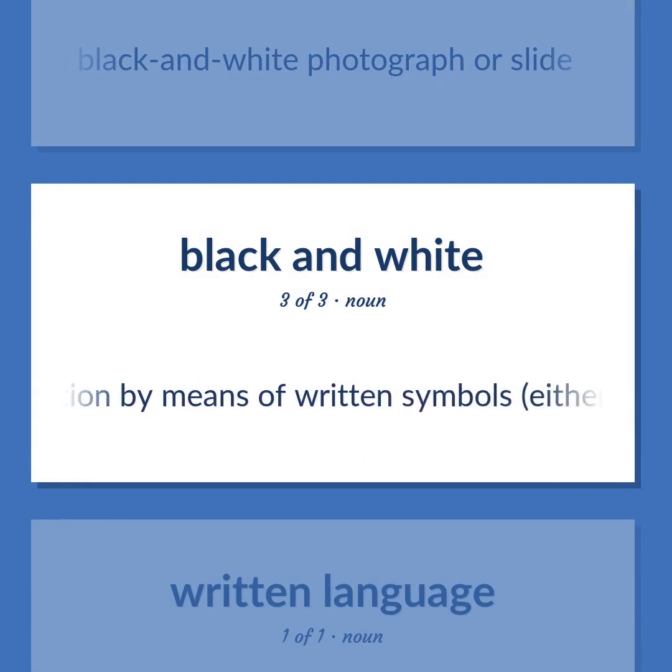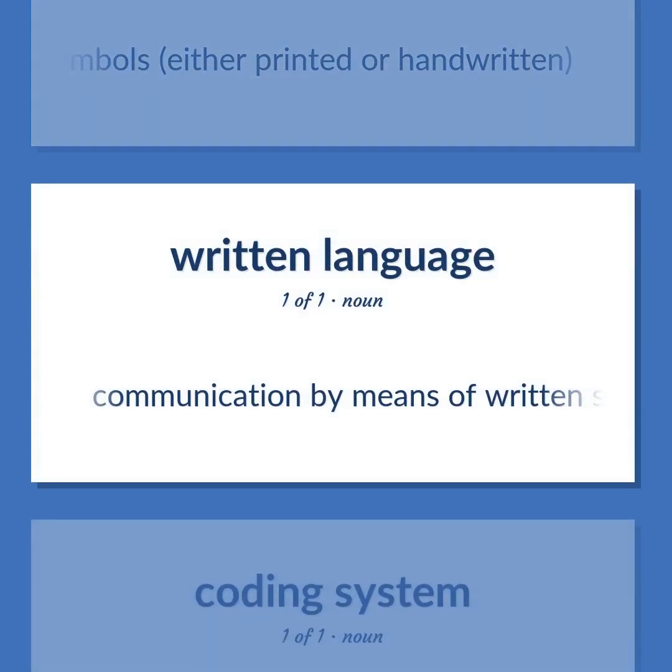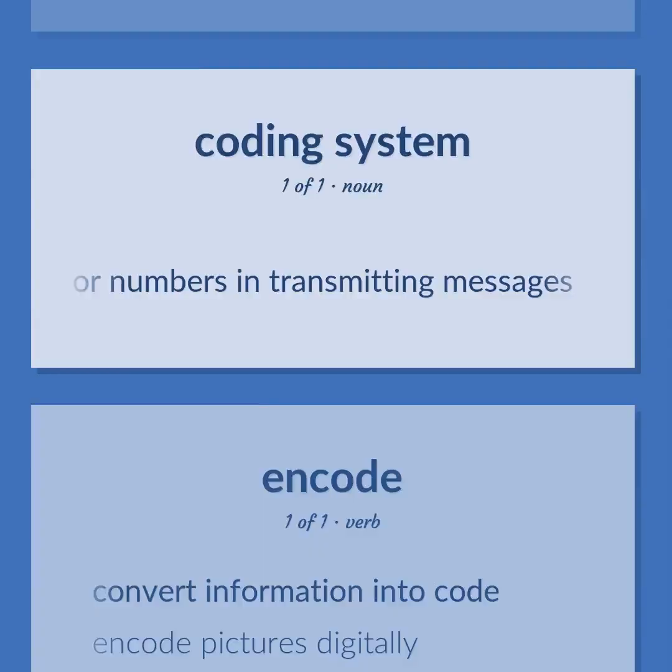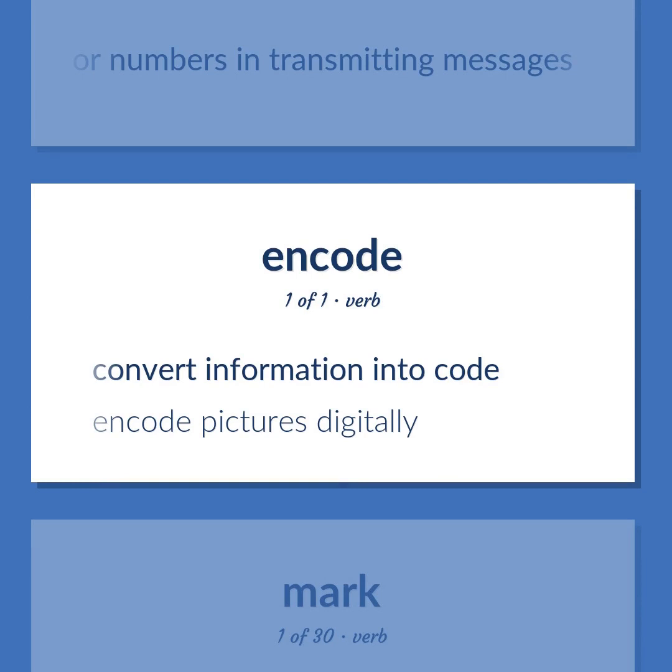Communication by means of written symbols, either printed or handwritten. A system of signals used to represent letters or numbers in transmitting messages. Convert information into code. Encode pictures digitally.